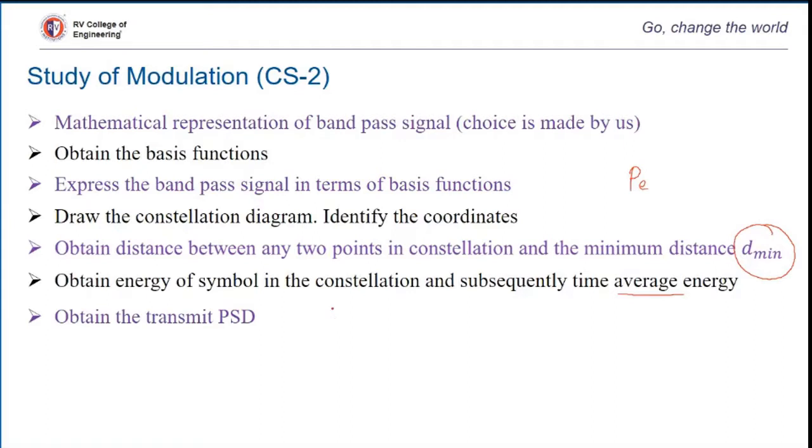As I have told, our basic idea of geometric representation of the signal is to evaluate the performance with respect to the bit error rate and also the spectral efficiency.